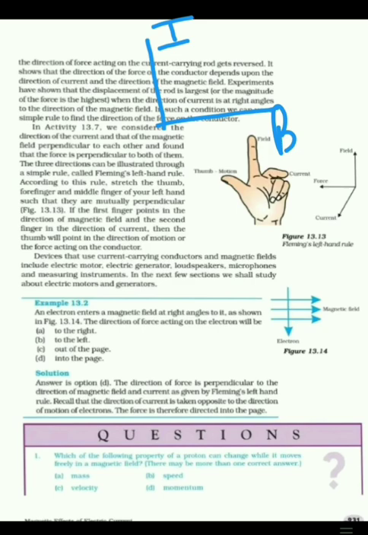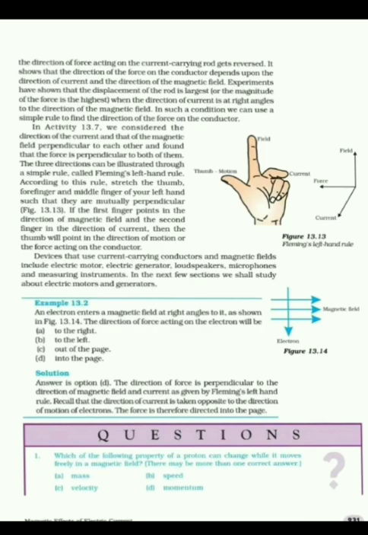And if the direction of current and magnetic field are perpendicular to each other, then we can easily determine the direction of force by using Fleming's left hand rule. See, in this diagram you can see the Fleming's left hand rule.